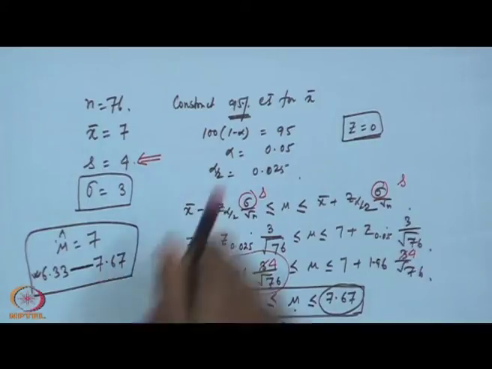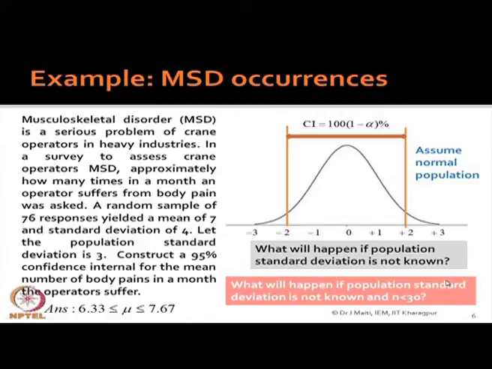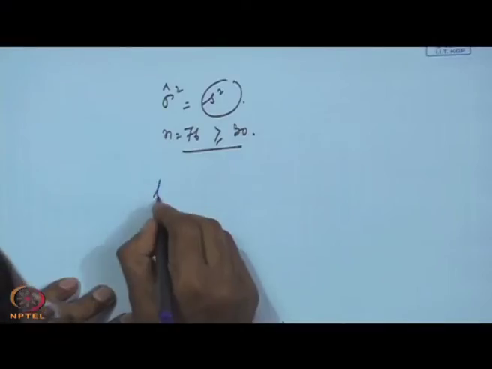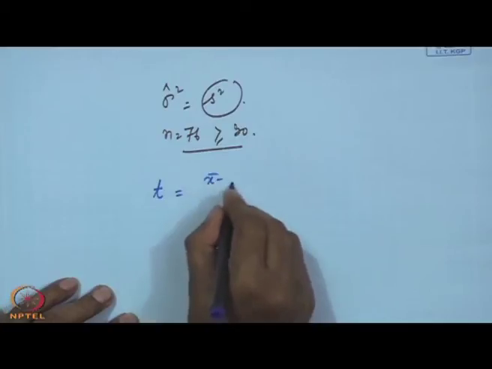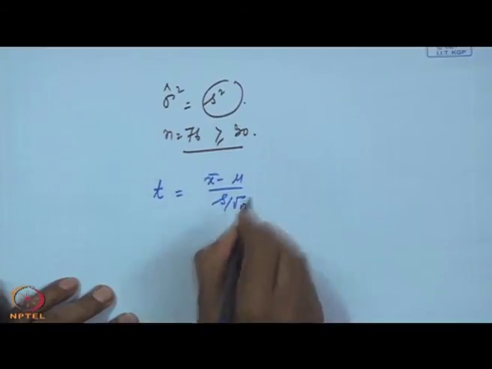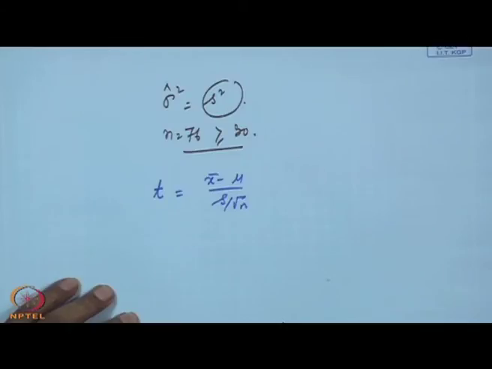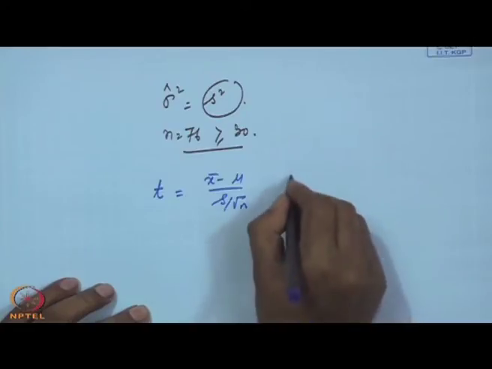Now, another question here is, what will happen if population standard deviation is not known and sample size is less than 30? So, you cannot use Z distribution. What is required? You will be using T distribution, which is x bar minus mu by S by root n. Why? The reason is n is less than 30.